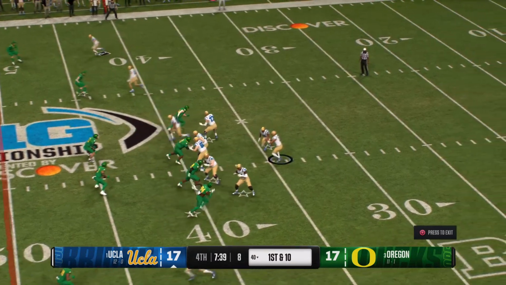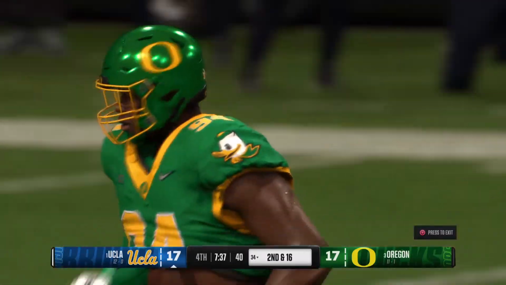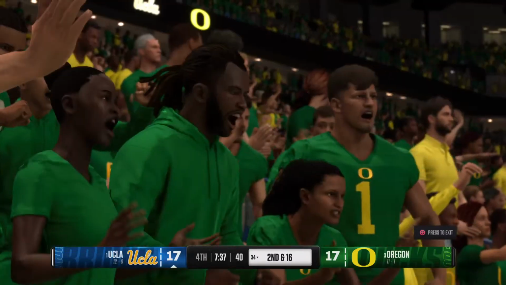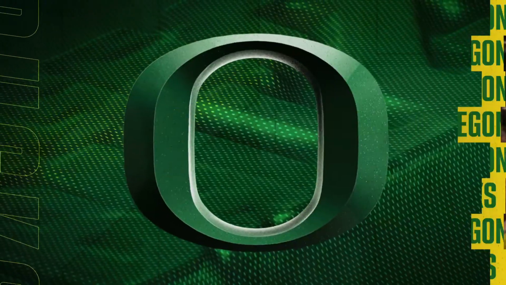Off the play fake, looking to throw. And the junior gets home making a sack there. I like the call here, but you can't run long, developing play-action passes like that if the offensive line is not going to give the quarterback time to throw.